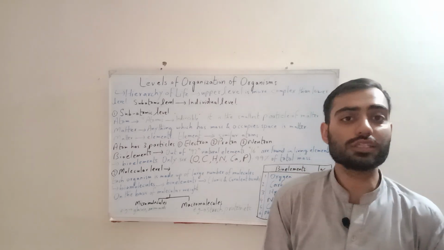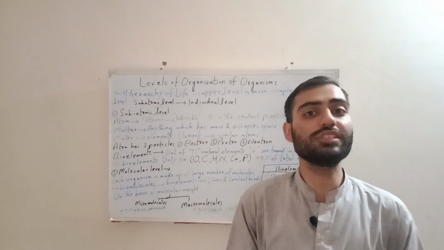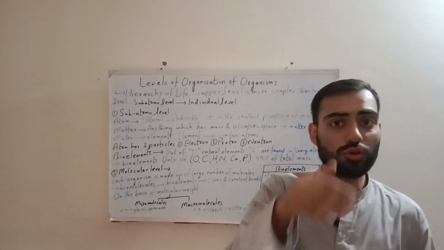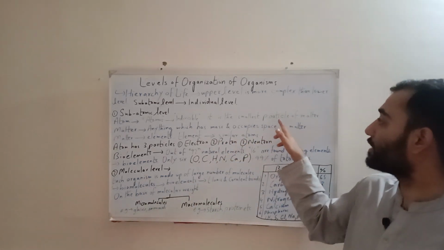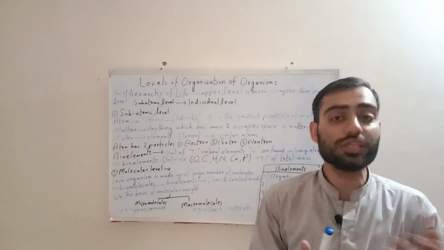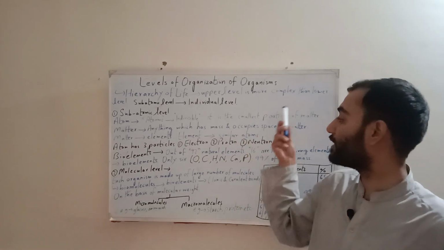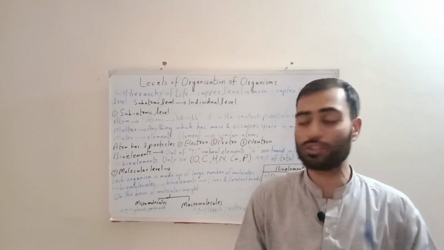First of all, class, there is confusion over there. When we look at the meaning of atom, it means indivisible. But this is not right. Atom is further divided into three subparticles. Now, here I said that it is the smallest particle of matter. Another question arises: what is matter? Matter is anything which has mass and occupies space. That is called matter. So here this confusion is also removed.